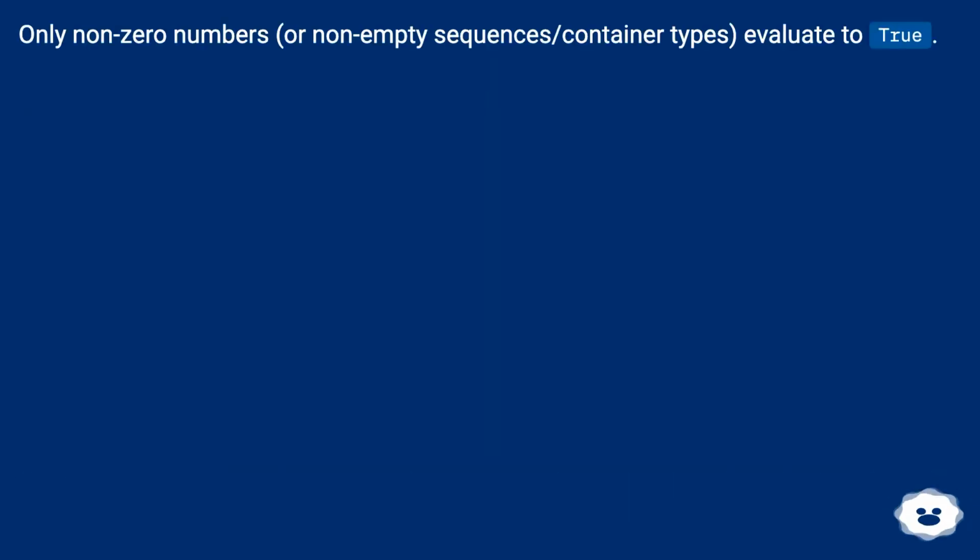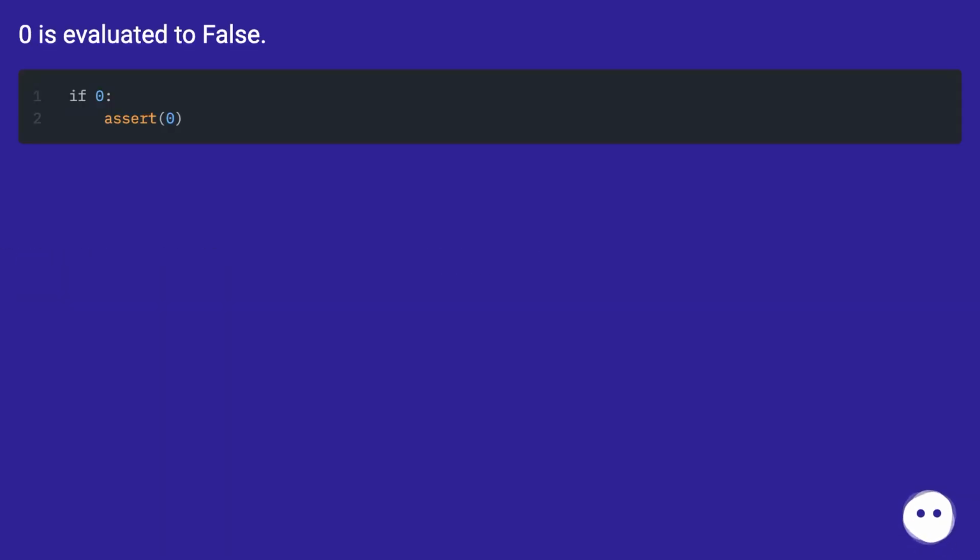Only non-zero numbers, or non-empty sequences / container types, evaluate to true. Zero is evaluated to false.